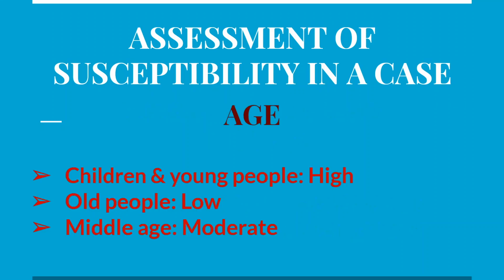Assessment of susceptibility in a given case is done by, first point, consider the patient's age. Children and young people have high susceptibility, old people have low susceptibility, and middle aged have moderate susceptibility. So we will consider this first point.